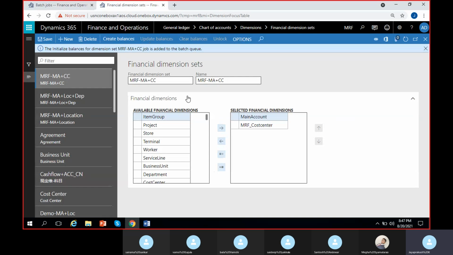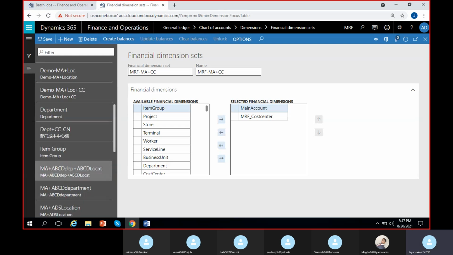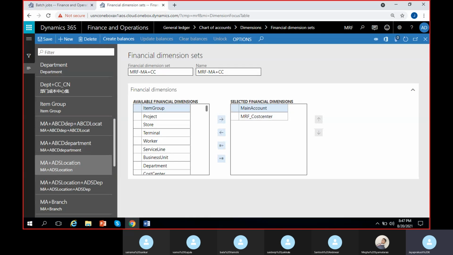By the time, we will try to demonstrate the same in another legal entity, USMF, where I already have dimension sets. Or I'll go for another legal entity, this one ADS, where I have main account plus ADS location, and main account plus ADS location plus ADS department. This one I have, right? So I'll go for it. In the other legal entity, I'll show you.